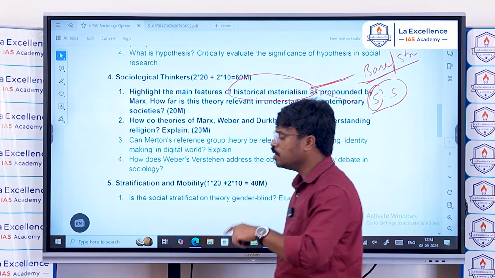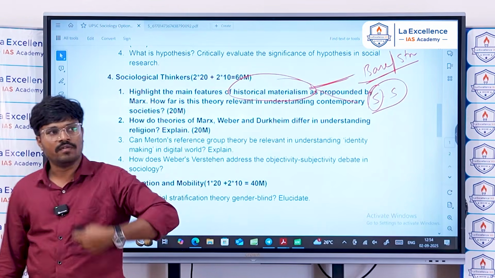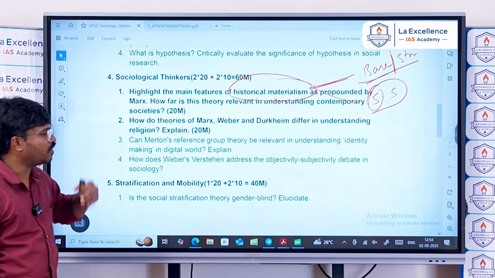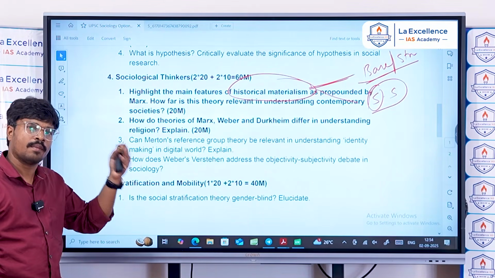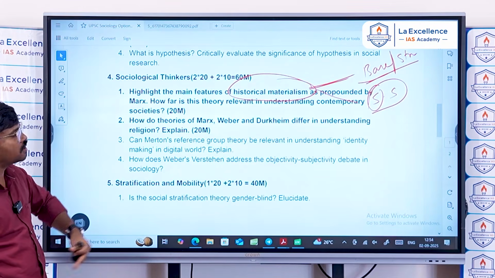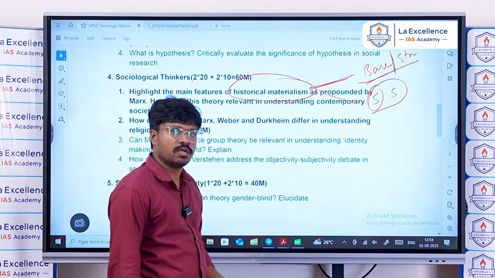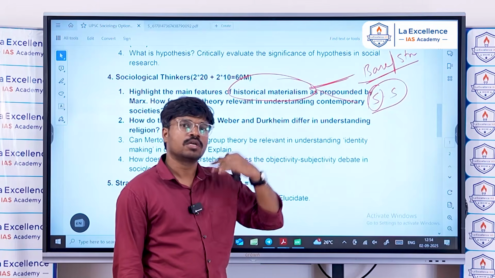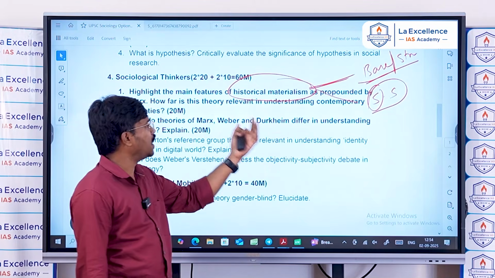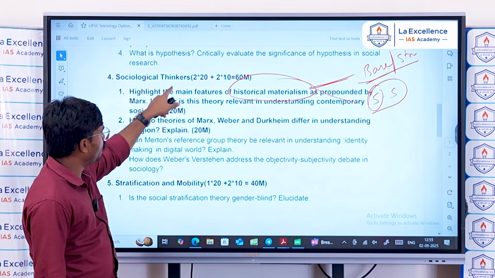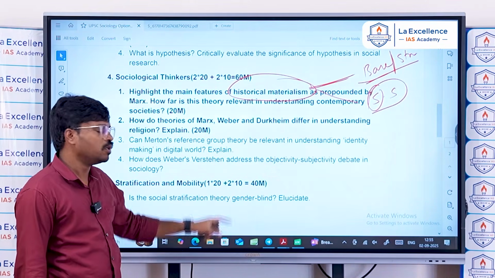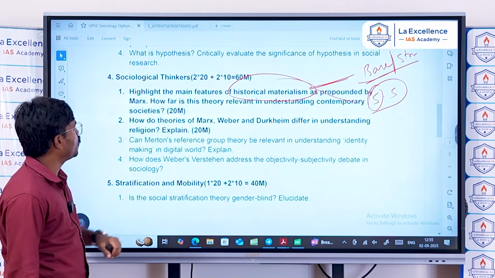The dialectics comes into play in the evolution of history, from primitive communism to the present capitalist society. And the future is also that the dialectics will end in communism. The laws of dialectics will end in communism according to Marx. Those are the main features of historical materialism you have to explain in the first part of the question.